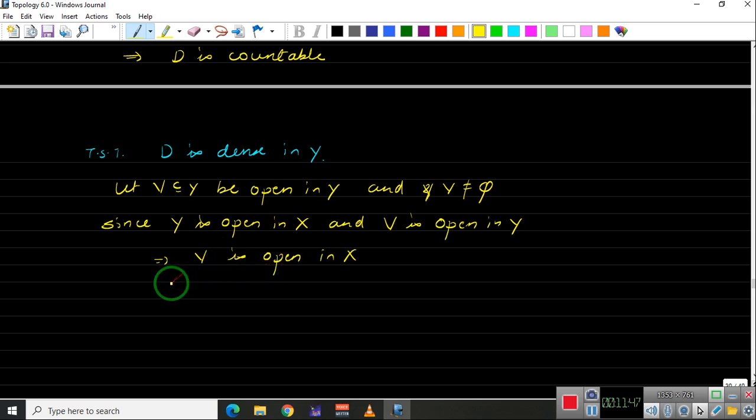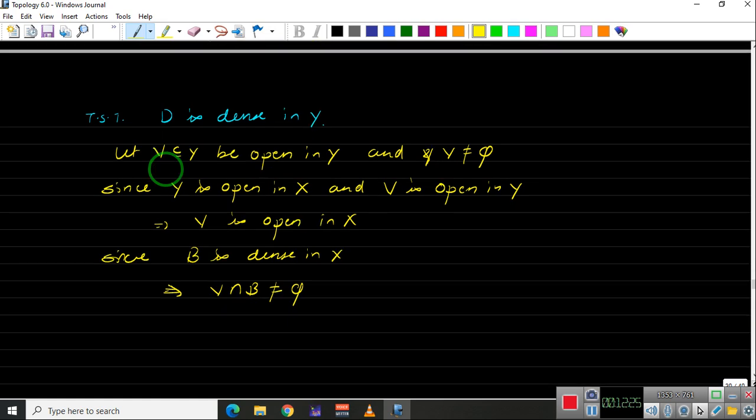Okay, now since we have taken B, since B is dense in X, this implies V is open in X and B is dense in X implies V intersection B will be non-empty by the previous theorem. But remember, our aim is to show that V intersection D is non-empty because we are showing that D is dense in Y. So let's move ahead now. V intersection B is non-empty.